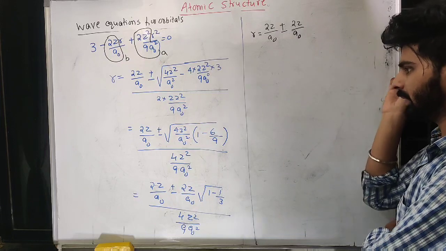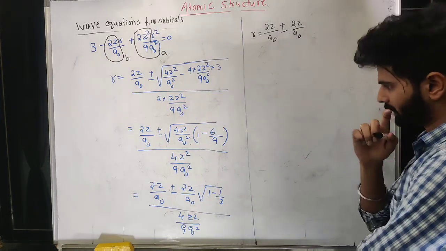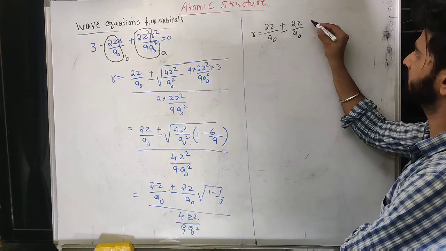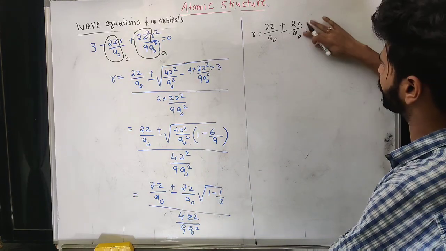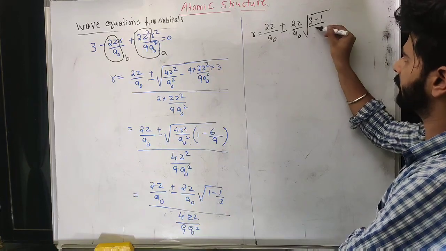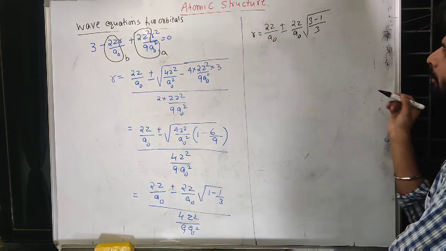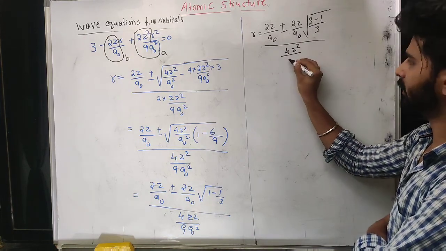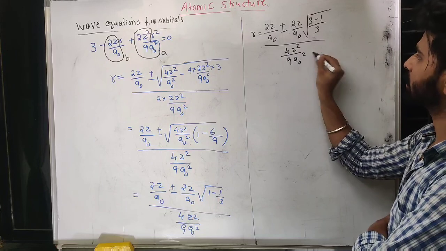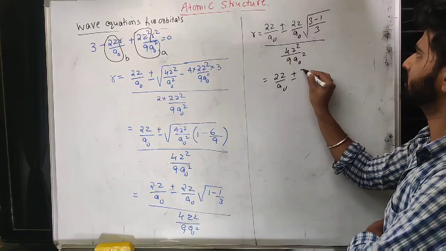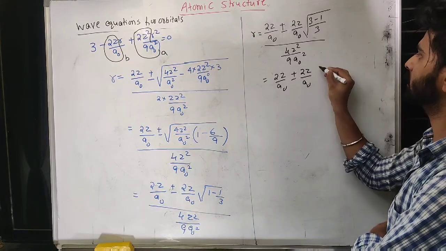So this will be, I can say, 3 minus 1, square root of 3 minus 1 divided by 3, divided by 4z square divided by 9 a naught square. So this is 2z upon a naught plus or minus 2z upon a naught.